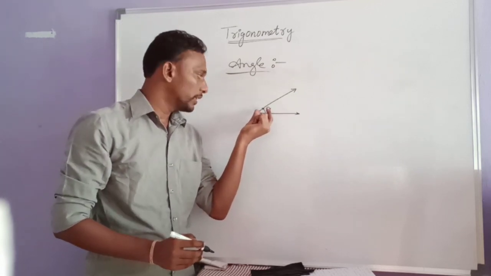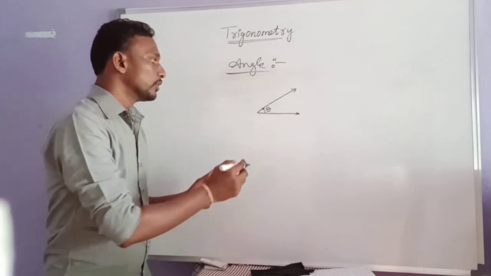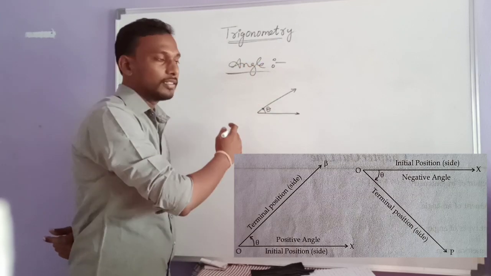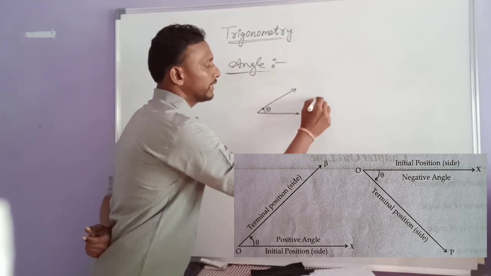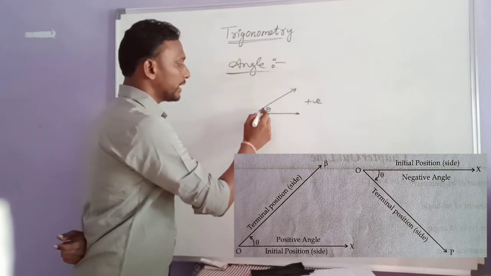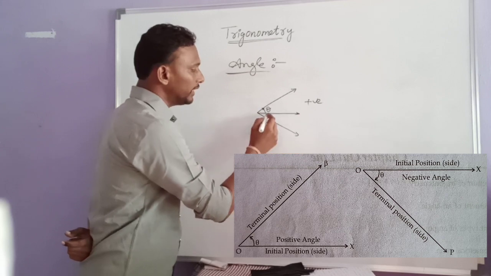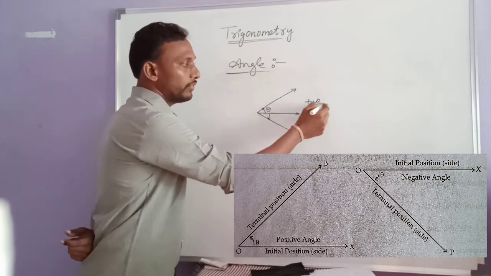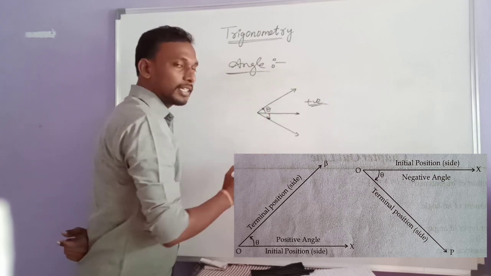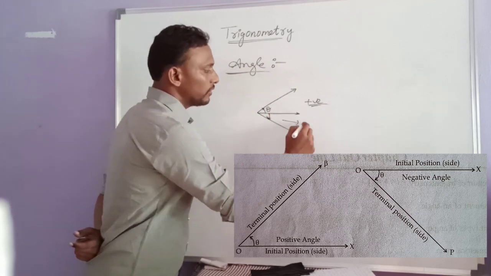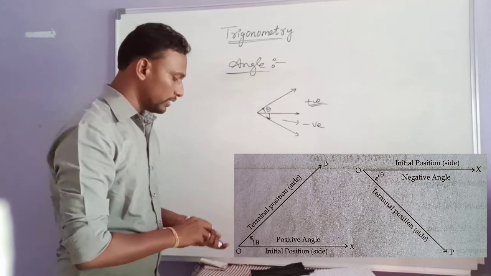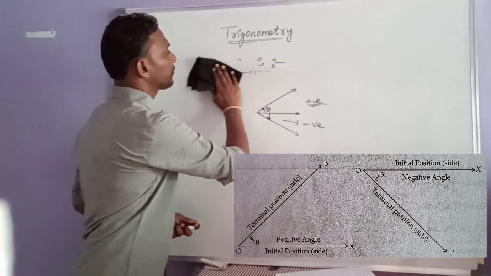Generally we denote it with theta. If we consider theta in the anti-clockwise direction, we get a positive angle. If it is clockwise, it gives us a negative angle. So this is about angles generally.